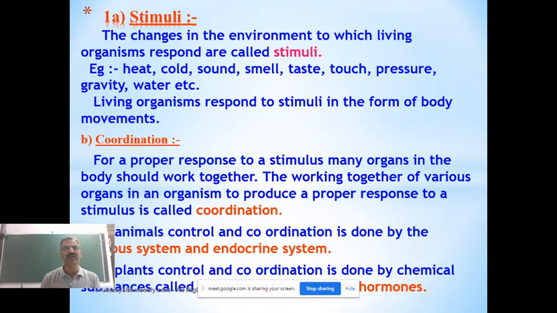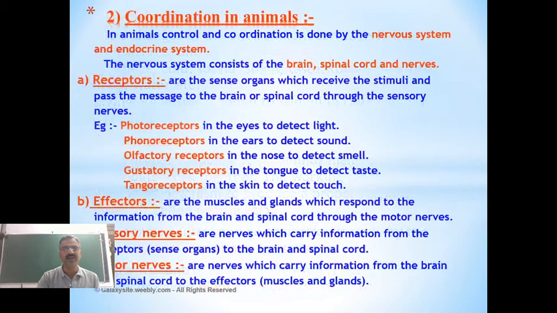Once we get the stimuli and we are going to respond, and since different organ systems are involved, they need to be coordinated and also they need to be controlled. And this control and coordination is done by the nervous system and also the endocrine system. So anyway, about plants we will have a discussion later on. Now in the case of animals, we have the nervous system where we have the brain, spinal cord and also the nerves. Okay, and apart from that we also have the sensory neurons.